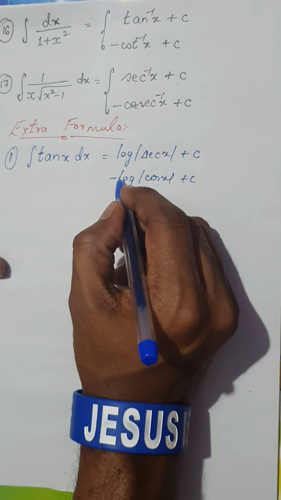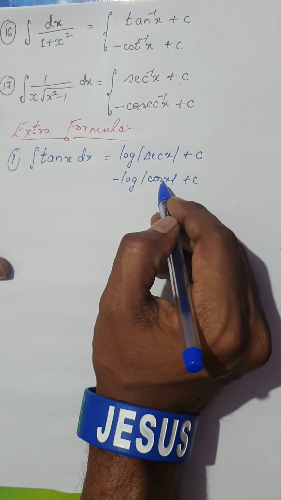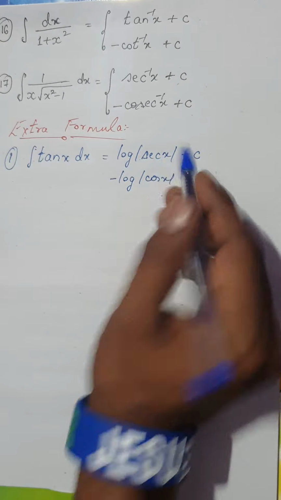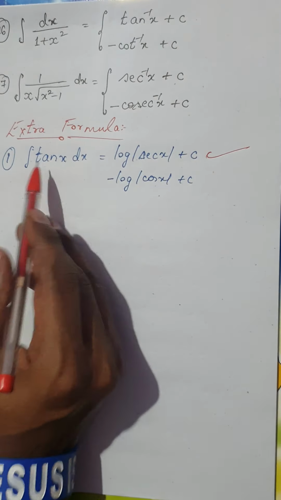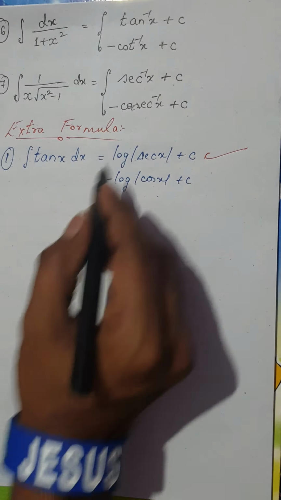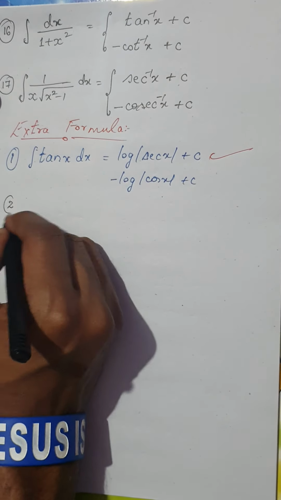Remember this minus: according to log rules, you can take it as a power, and we know cos to the power minus 1 is 1 by cos, which gives you secant back. So it is always better to remember this one. The integral of tan x is log of mod secant x. In an integral, whenever you get log of a function, it is the modulus function.